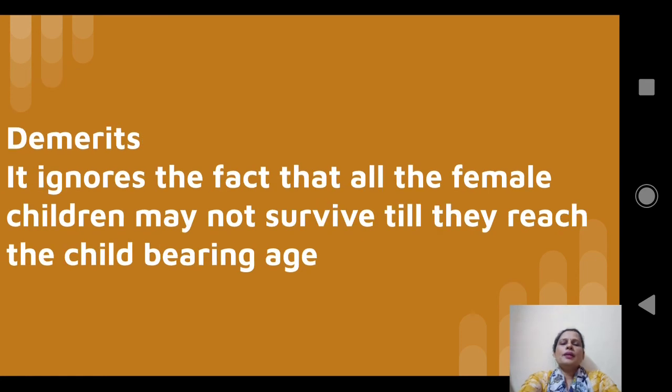The demerit of GRR is that it ignores the fact that all the female children may not survive till they reach the childbearing age. GRR does not give any importance to mortality of female children. It assumes that all the children will survive till they reach the childbearing age, which is not true in reality.